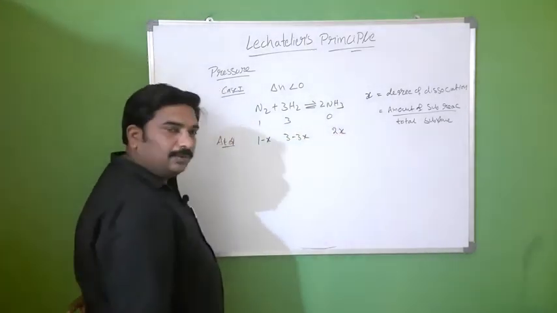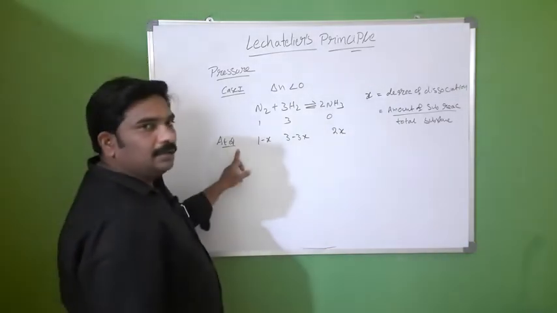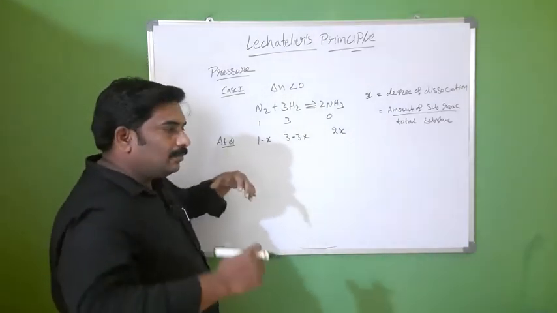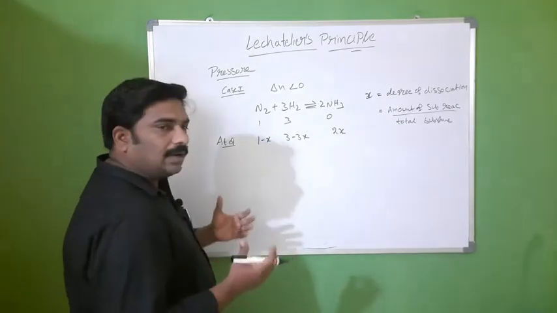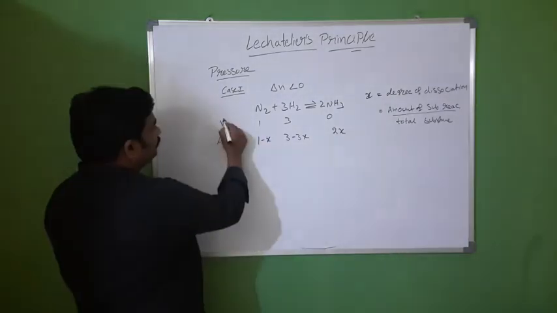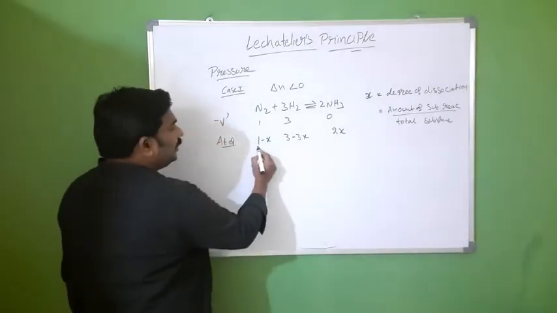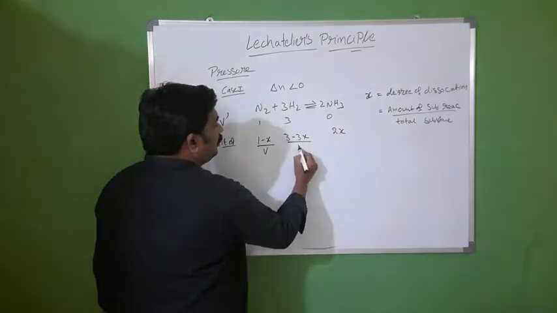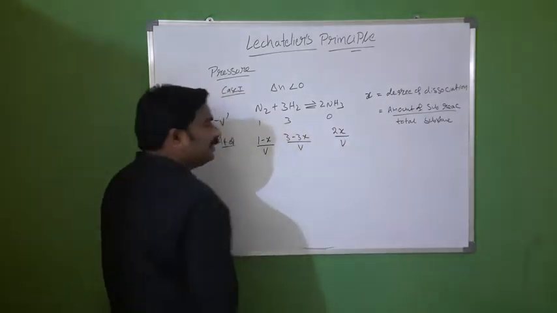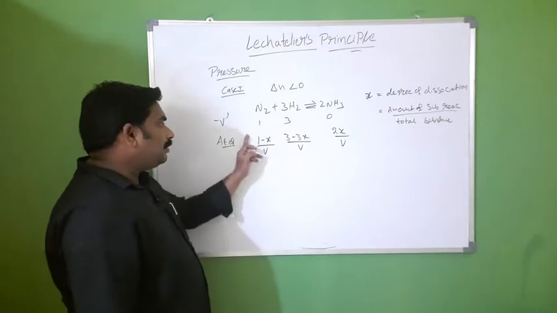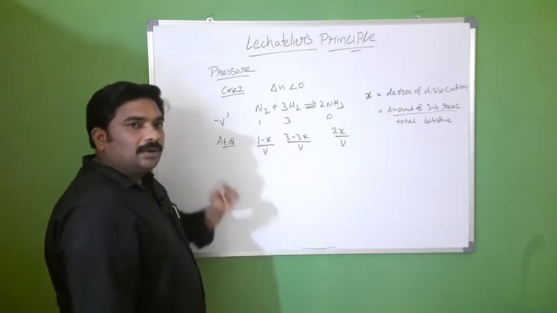This is the number of moles at equilibrium. If the volume of the vessel is V, and you divide the number of moles by V, then it will be its concentration. Number of moles per volume is called its concentration.